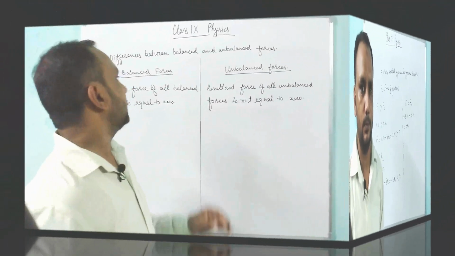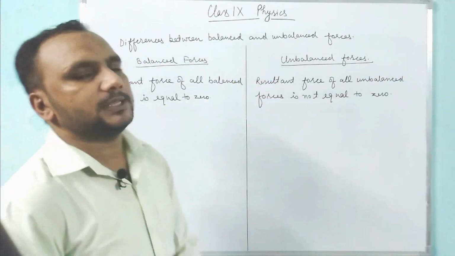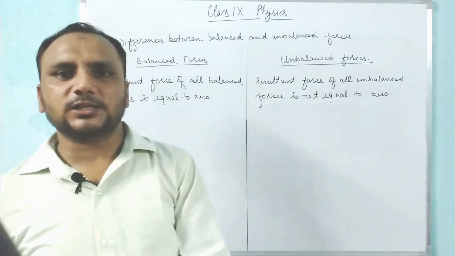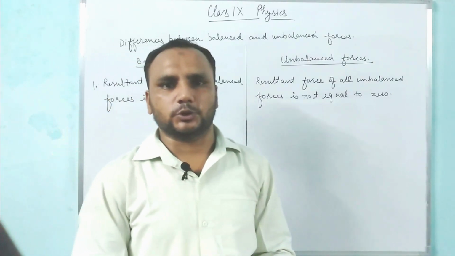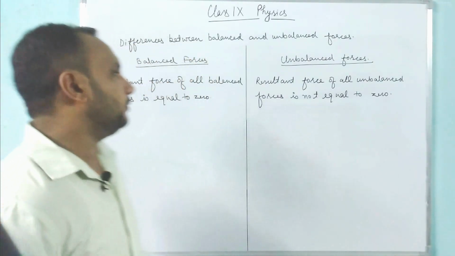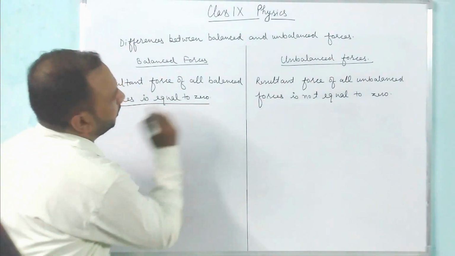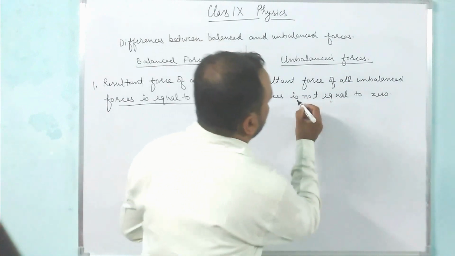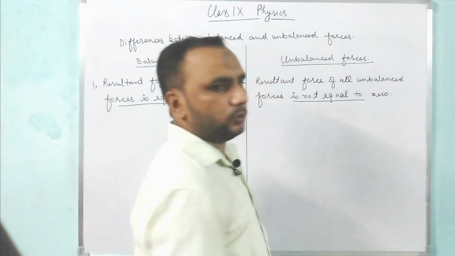Now we will discuss the differences between balanced and unbalanced force. As we have discussed, in the balanced condition, the sum of all forces acting on a body is always equal to 0. But in the unbalanced condition, the sum of all forces acting on a body is not equal to 0.